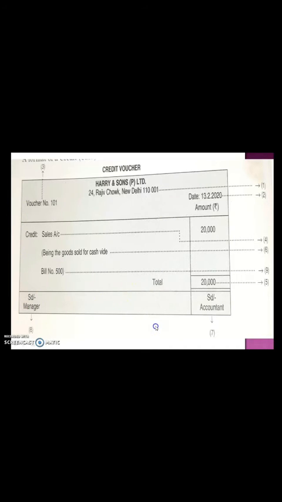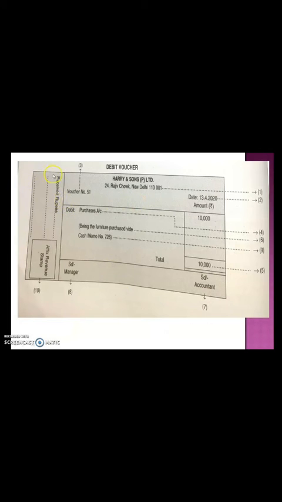Same is the format of the debit voucher, only difference is one more extra column will be provided over here, and instead of credit you have to use the wording debit here. And we prepare a debit voucher for the purchases, cash purchases. So received rupees, that you have to write here, and a revenue stamp also has to be affixed over here. So this is the format of a debit voucher. It's similar to the credit voucher, only difference is you have to write here debit, and for purchases you make this debit voucher. So as per that, the narration will also change, and one more column you have to prepare here, received rupees.